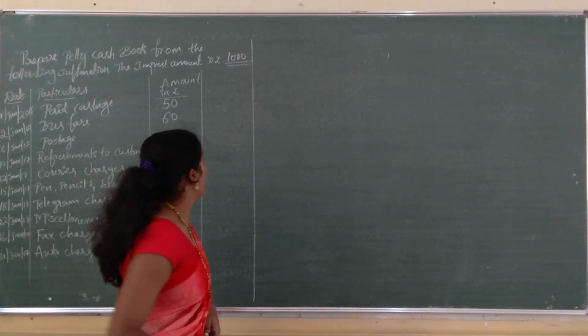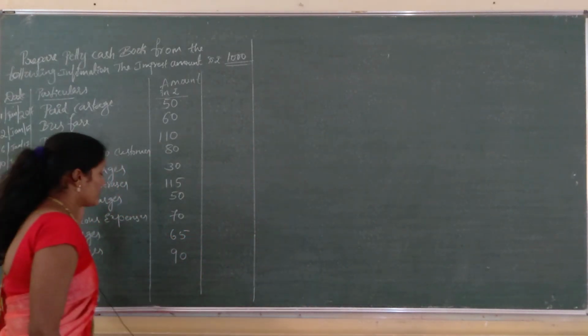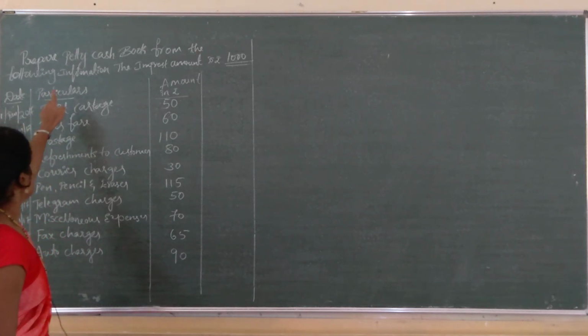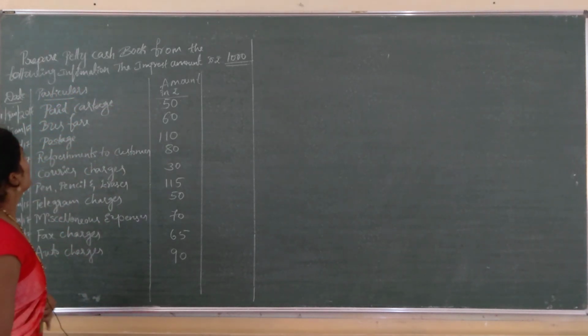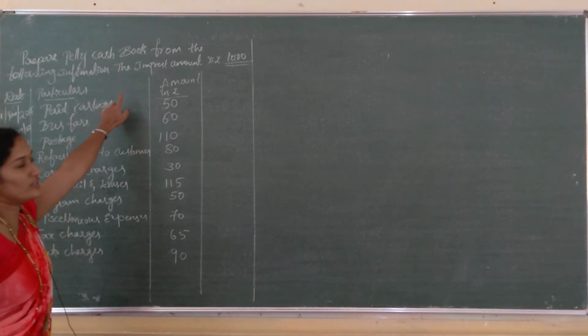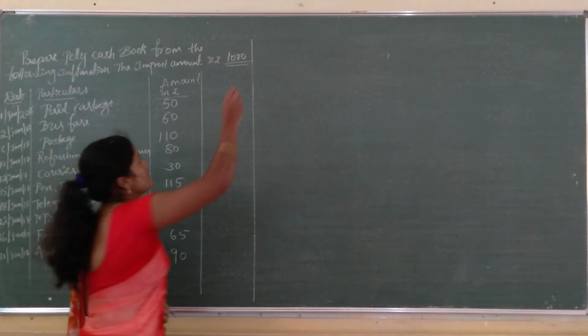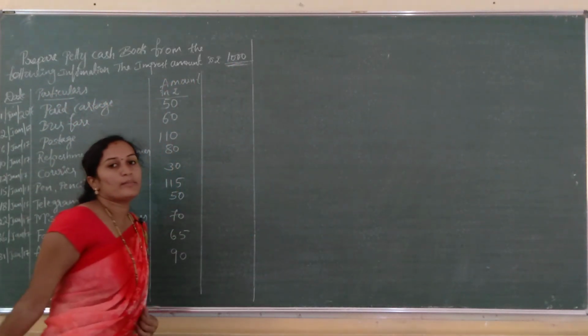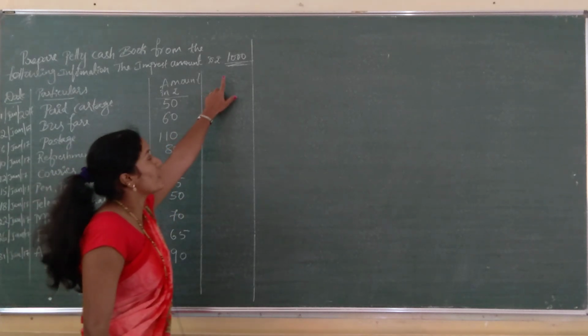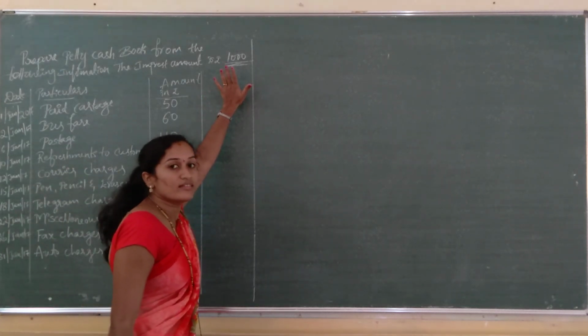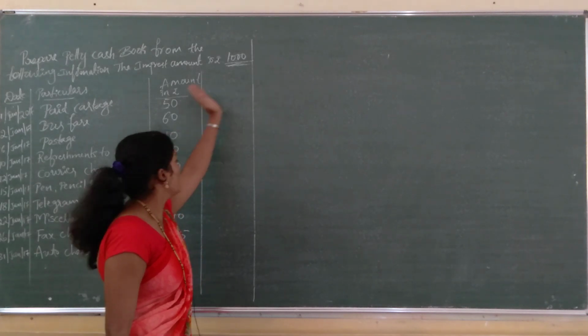Let us see another problem under petty cash book. Prepare petty cash book from the following information. The imprest amount is 1000. Using this amount, the petty cashier goes on making the payments.